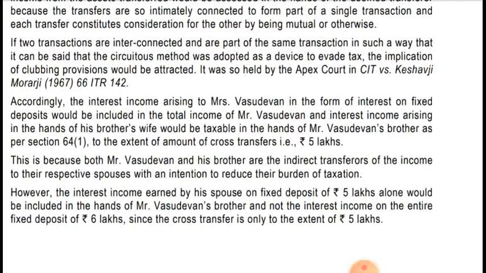So in this case, interest on 5 lakh rupees will be taxable in the hands of Mr. Vasudevan, not the interest on rupees 6 lakhs. So only interest on 5 lakh rupees will be taxable in the hands of Mr. Vasudevan, and in respect of Mr. Vasudevan's brother also, interest on 5 lakh rupees will be taxable in the hands of Mr.